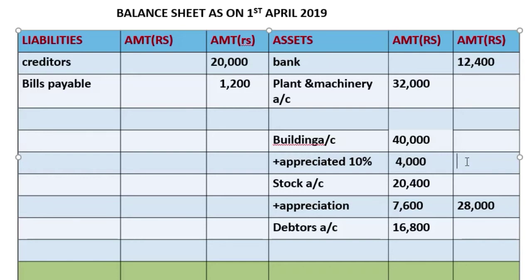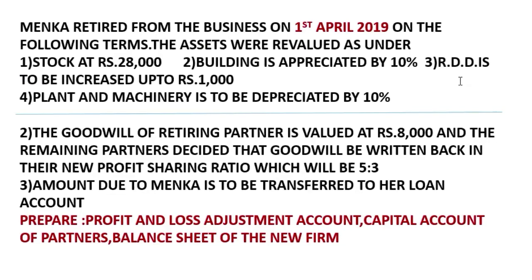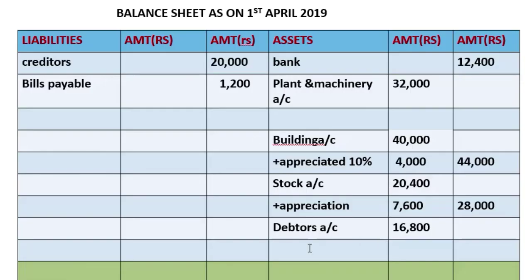That gives 44,000, and the other entry of this appreciation will go in the credit side of profit and loss adjustment by building account. How much? 4,000 appreciation. Okay, next, RDD is to be increased by 1,000. So we'll go over here, debtors less RDD.